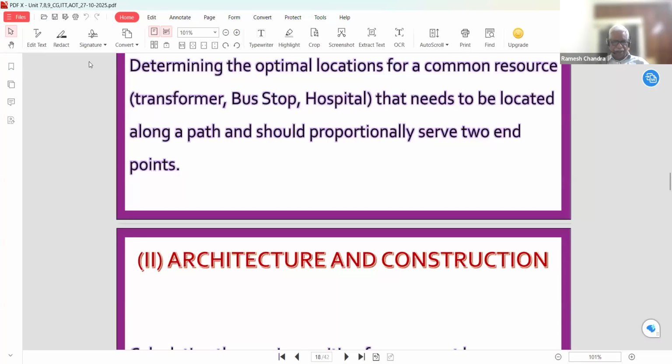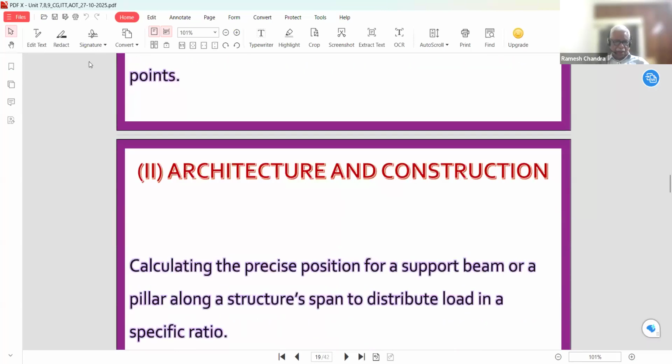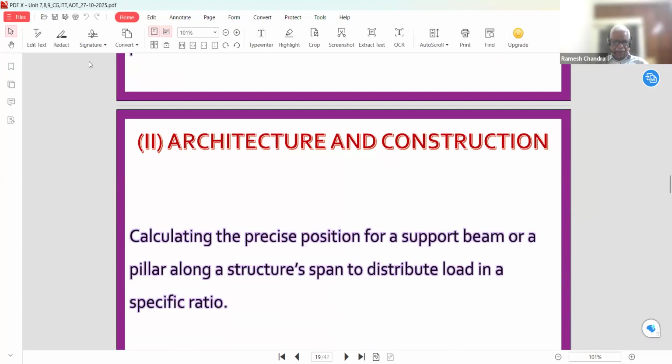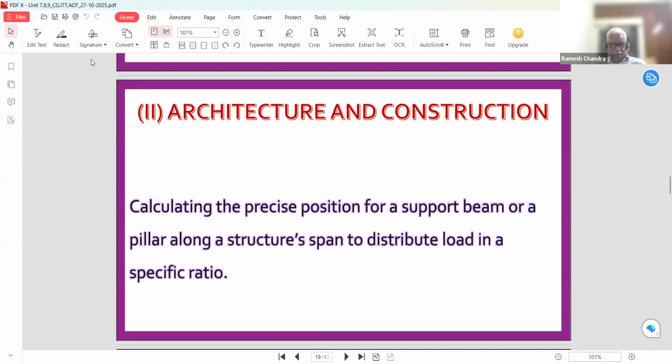Now, architecture and construction. Calculating the precise position for a support beam or a pillar along a structure is meant to distribute load in a specific ratio. In a metro route, we can see the location of the pillars, and that is how we find the coordinates of the point P, which divides a section of the track into some ratio.